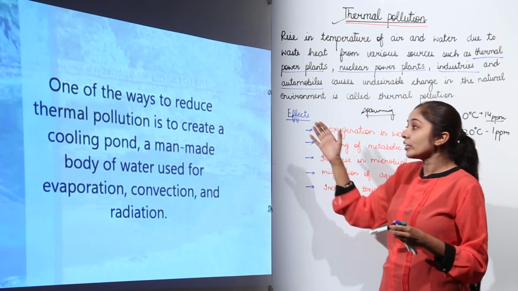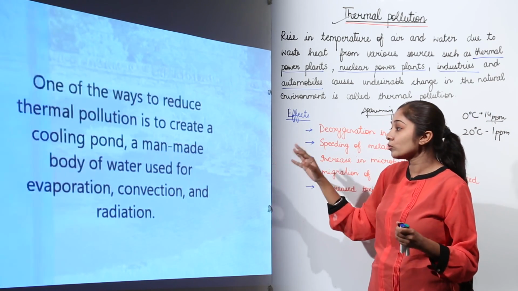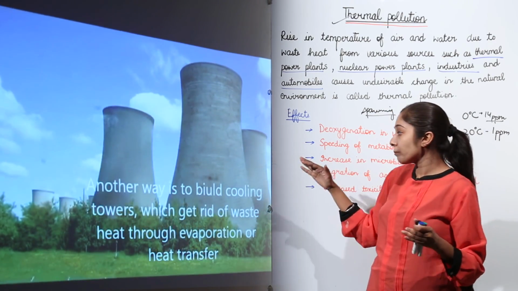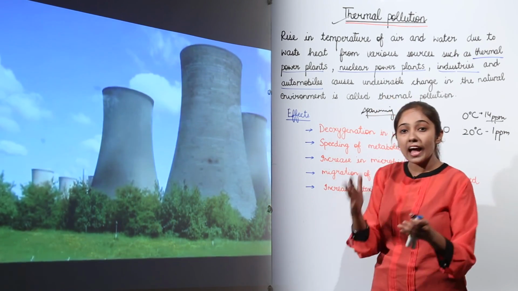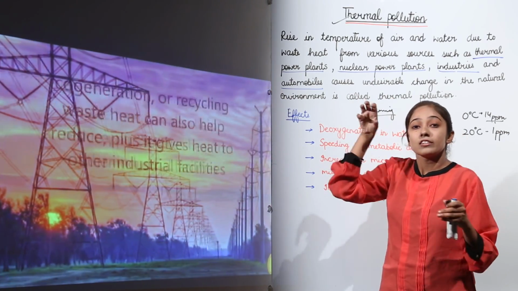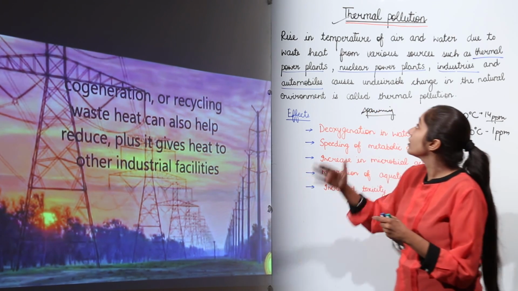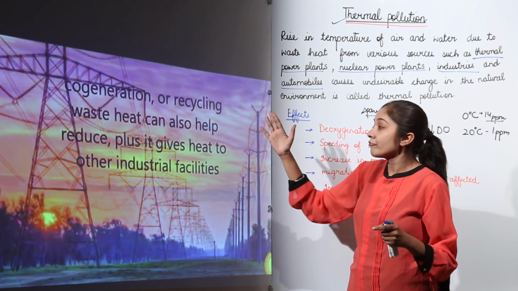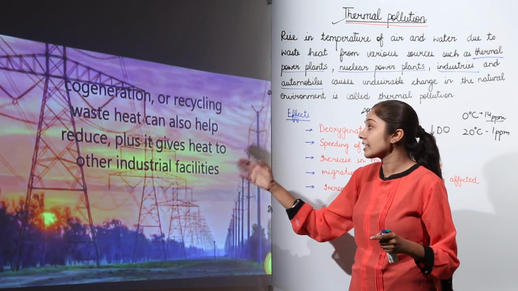One of the ways to reduce thermal pollution is to create a cooling pond, which is a man-made body of water used for evaporation, convection and radiation. Another way is to build cooling towers like this to get rid of waste heat, so that this waste heat is not discharged into fresh water bodies. Another way out to control this thermal pollution is by cogeneration or recycling waste heat, which can help to reduce it, plus it gives heat to other industrial facilities.